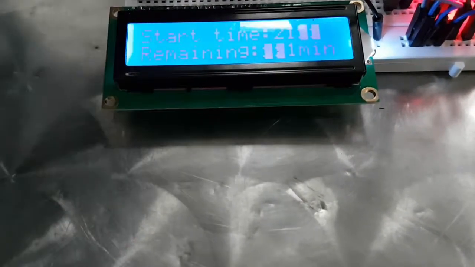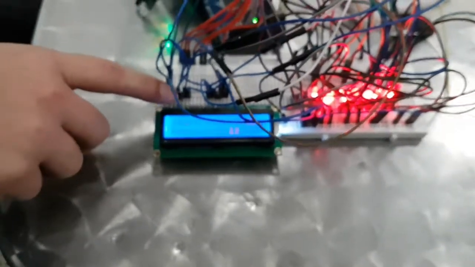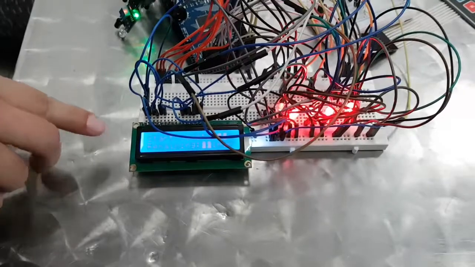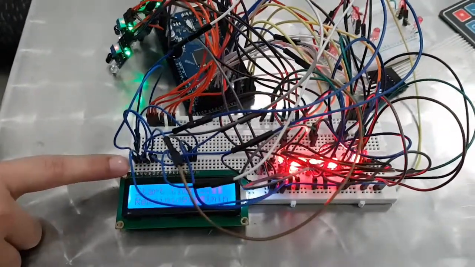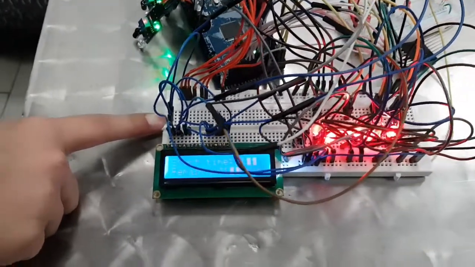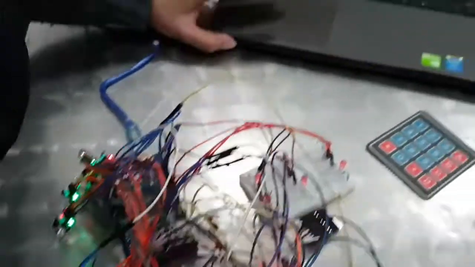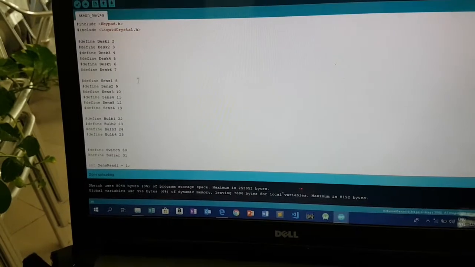For the connections of the LCD, we connected the most significant data bits, which are D4 to D7, and the VCC and ground connections. Here in the code, we import the liquidcrystal.h library.